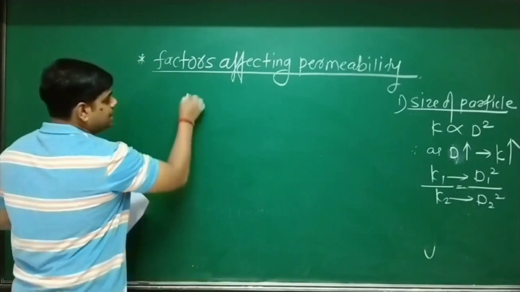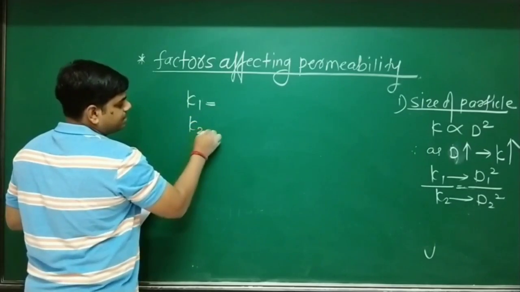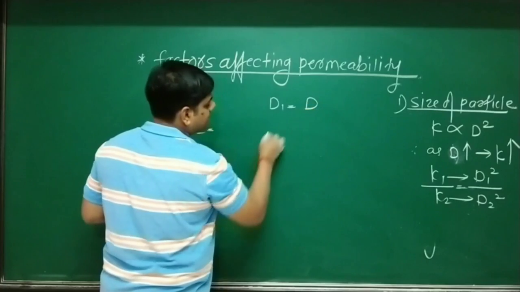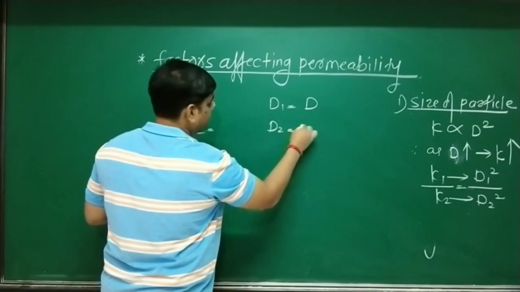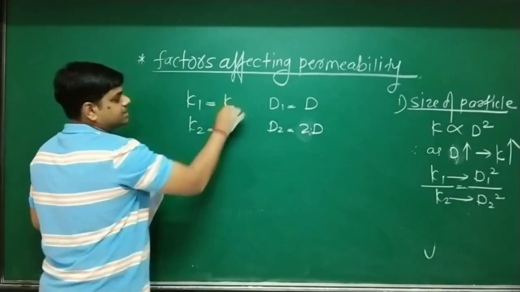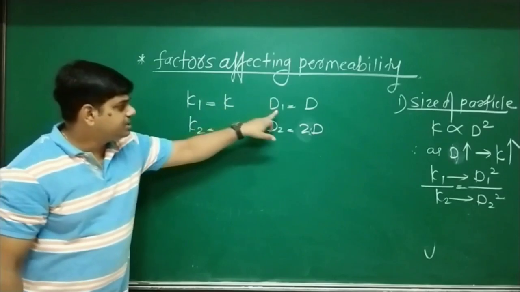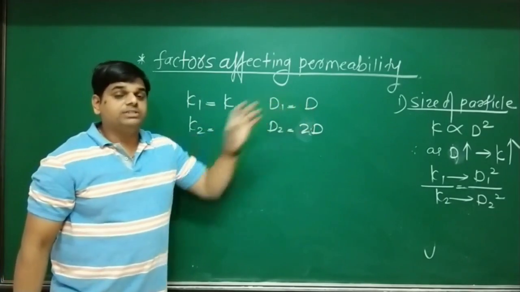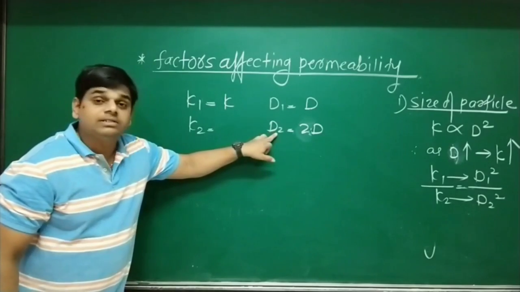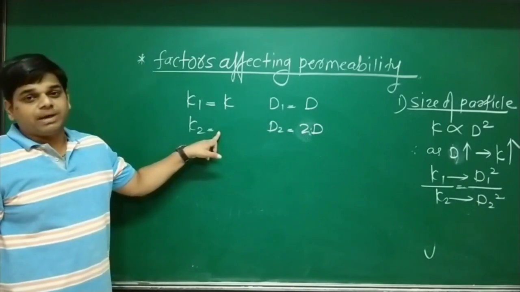So for that, initial permeability I am going to assume K1, second permeability K2, initial size D1 as D, and second size D2 as 2 times of D. Initial permeability K1 as K, initial size D1 as D. What is the statement there? Diameter increases by 2 times. So second diameter D2 is 2 times of D. Then what is the value of second permeability?